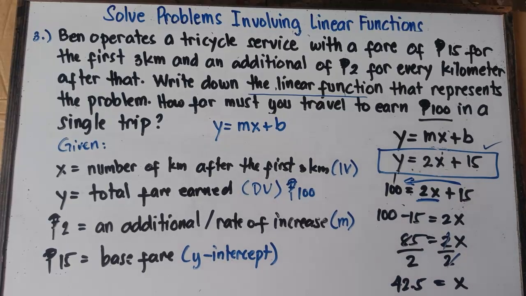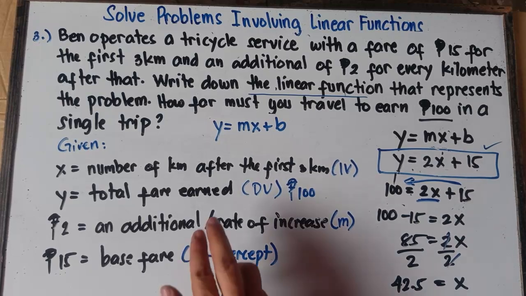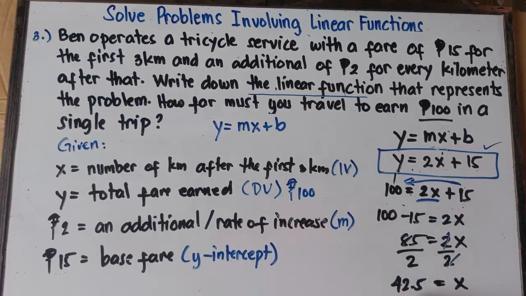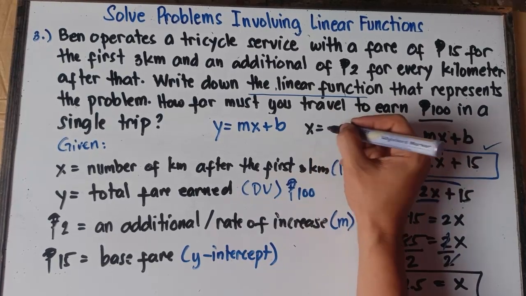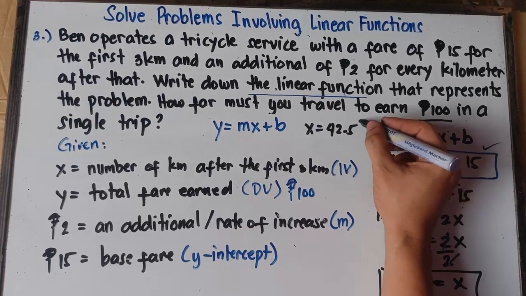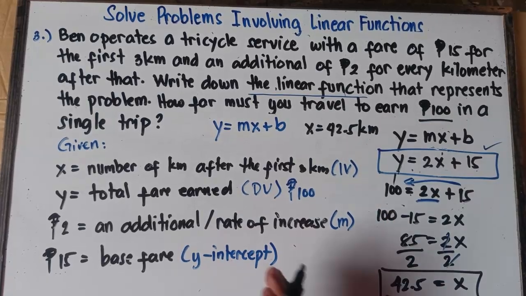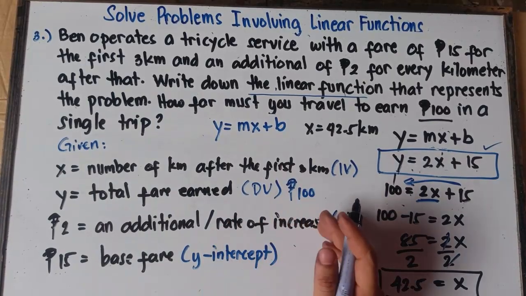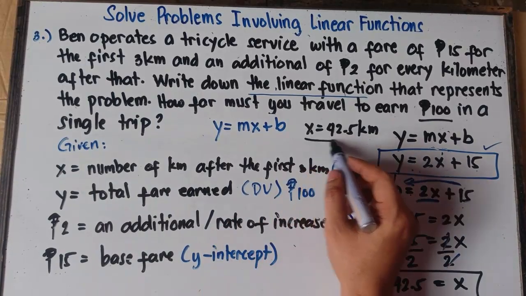The number of kilometers after the first 3 kilometers will be 42.5 kilometers. So therefore, x will be 42.5 kilometers.